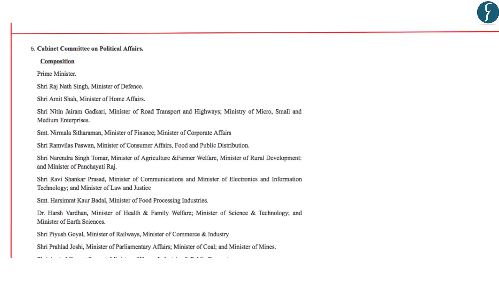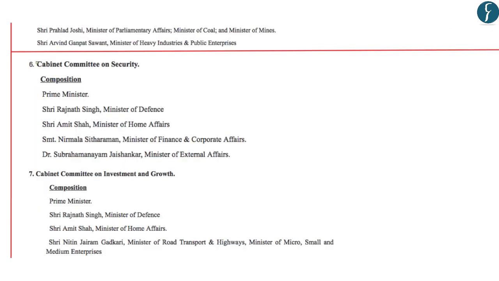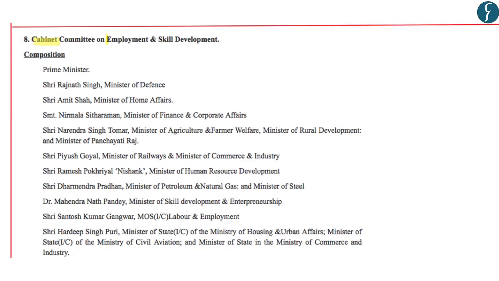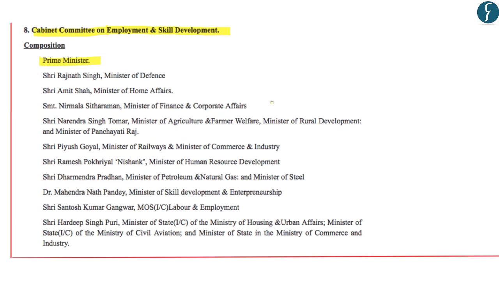The Cabinet Committee on Political Affairs is headed by the Prime Minister. The Cabinet Committee on Security is also headed by the Prime Minister. The Cabinet Committee on Investment and Growth is headed by the Prime Minister, as well as the Cabinet Committee on Employment and Skill Development. So these are the different cabinet committees which are headed by the Prime Minister of India.